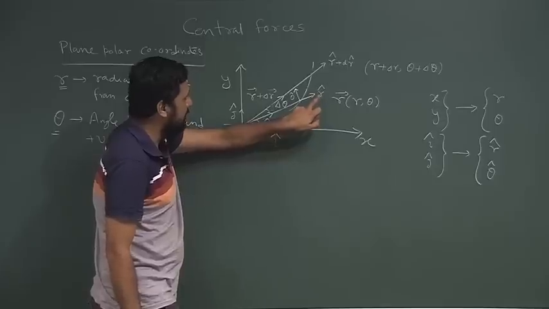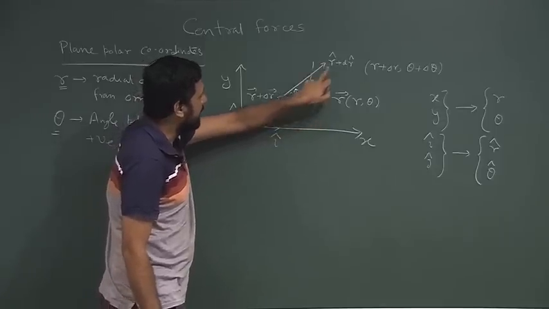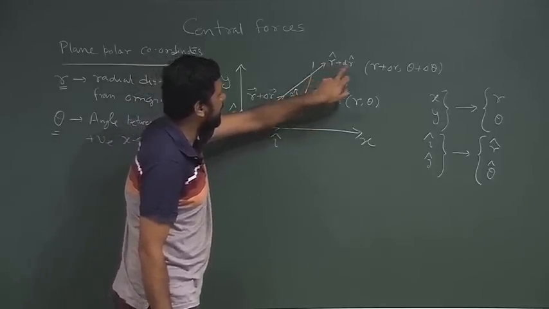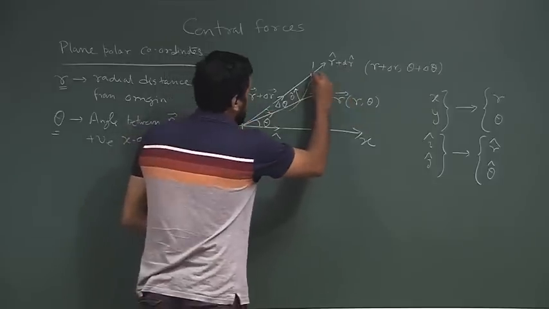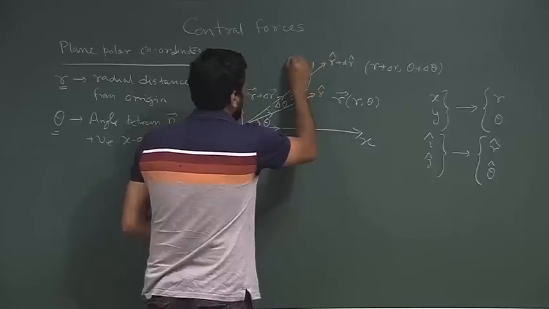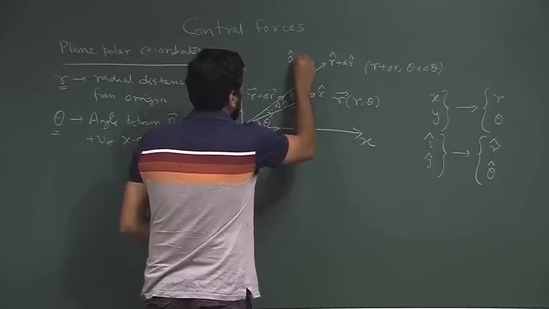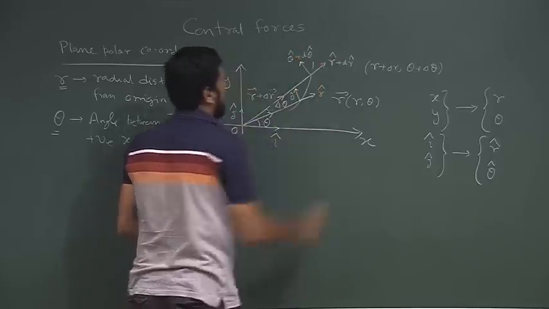Let us say at time t it is given as r cap, and at time t plus dt it is given as r cap plus dr cap. Similarly, theta cap here is given as theta cap plus d theta cap.